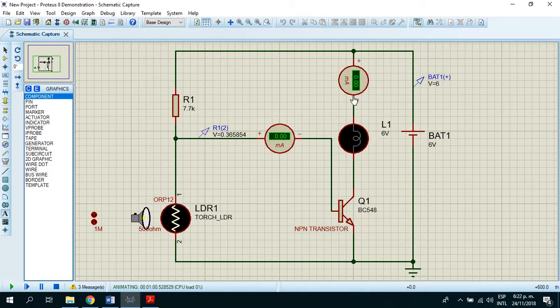The current through the bulb and through the collector and the emitter is 0, and the current through the base of the transistor is 0. So let's lower the light, and we will see that the bulb powers on again. Well, group, this is the circuit of an LDR and a transistor controlling the light of a bulb.